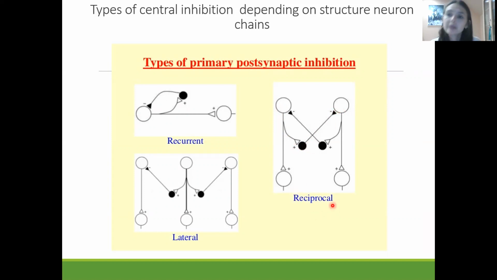Reciprocal inhibition mainly happens for coordination of muscle contraction, flexors and extensors. We are going to see it later. And lateral inhibition happens when one neuron is going to excite neighboring neurons, which further are going to inhibit neighboring neurons. So an inhibitory interneuron is going to inhibit neurons which are located near it. But nevertheless, let us return to reciprocal inhibition.